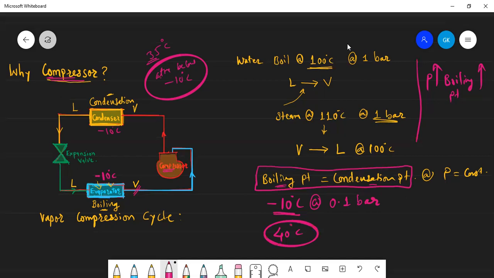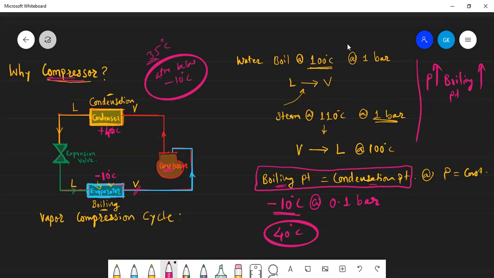Now, similarly, the same question can be reversed: why are expansion valves used? Because we have condensation at 40 degrees centigrade, where vapor becomes liquid. Now we want to absorb heat again, because we want to use the same refrigerant again. So what do we have to do?